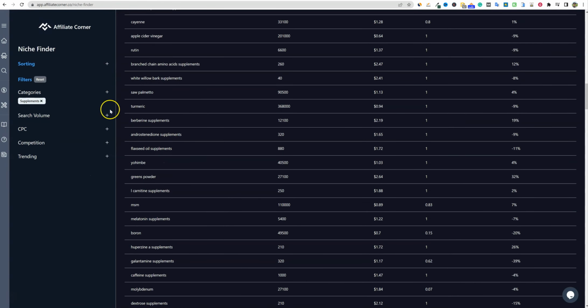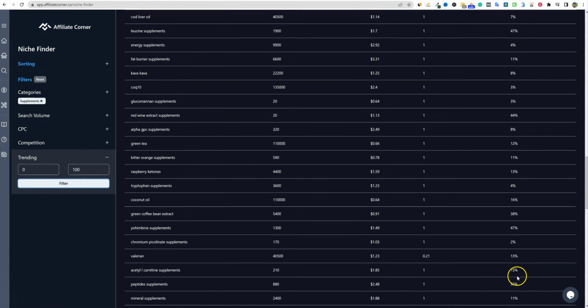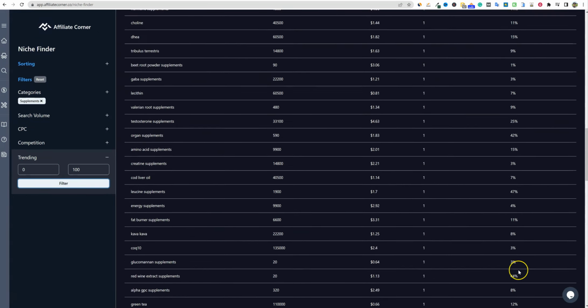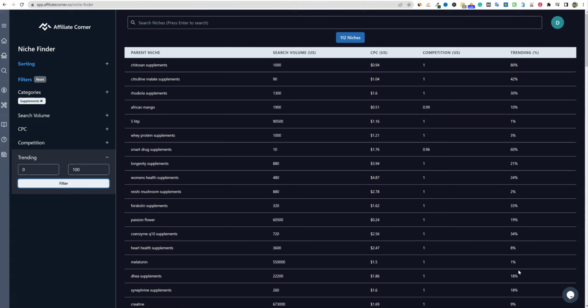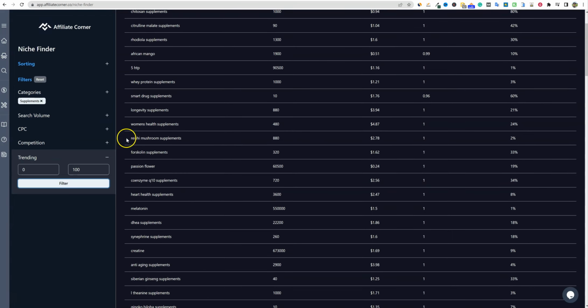You can filter it by search volume right here. Okay, here's where you can go in and say the trending. So if you want to go to trending, you want this to be from 0 to 100, and we want it to be just positive. So now we're looking at only positive supplements that are on the rise as far as trending. You're looking at 112 right there. So these are the ones that you would want to go and get started with. Super cool stuff right here. The ideas are generating in my mind right now of what we could do with this information.